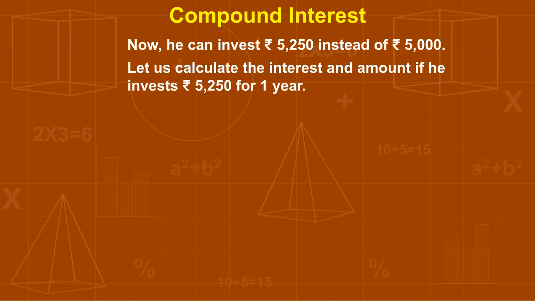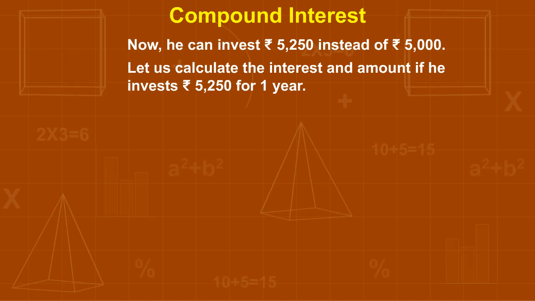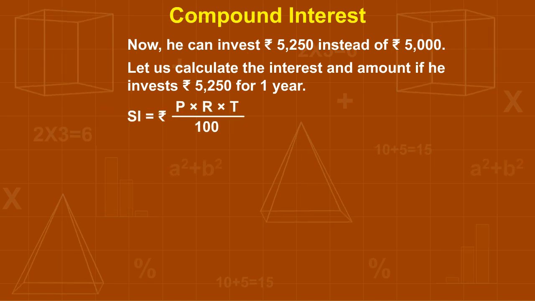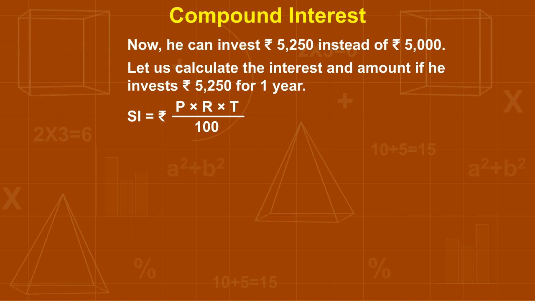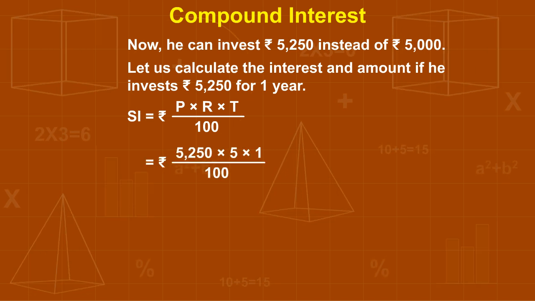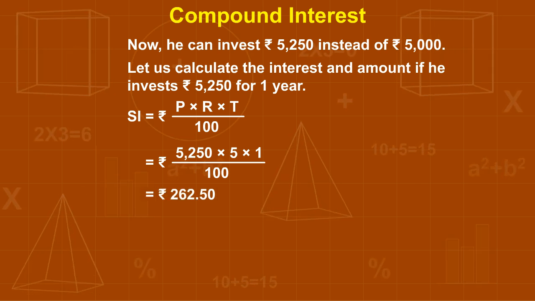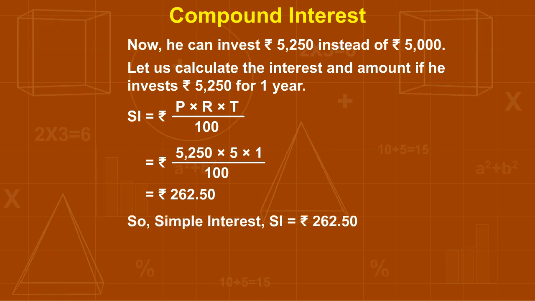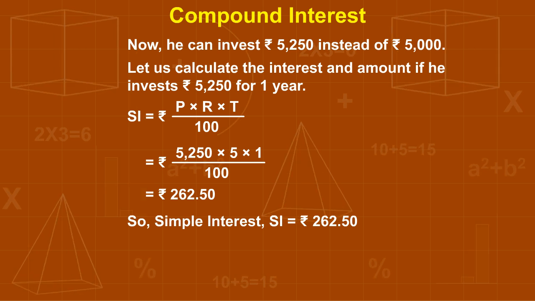Now, he can invest rupees 5,250 instead of rupees 5,000. Let us calculate the interest and amount if he invests rupees 5,250 for 1 year. Simple interest is equal to principal into rate into time upon 100 is equal to 5250 into 5 into 1 upon 100 is equal to rupees 262.50.